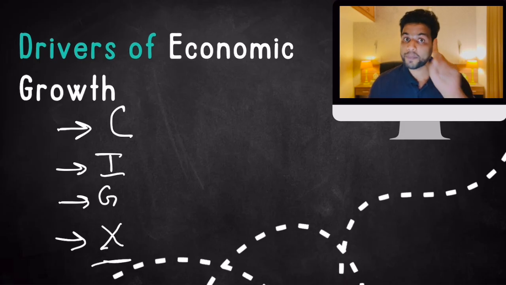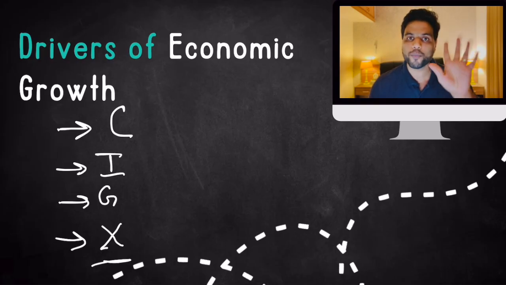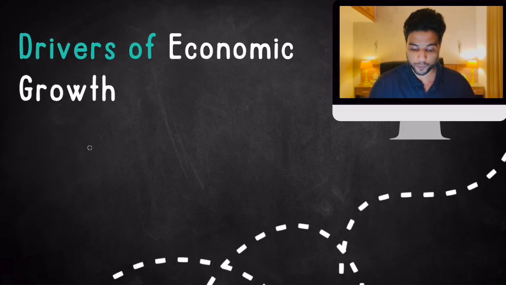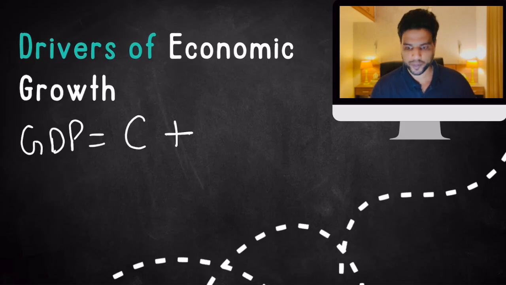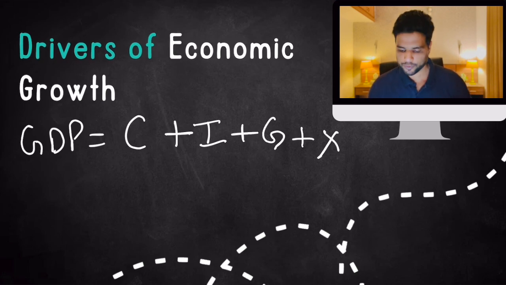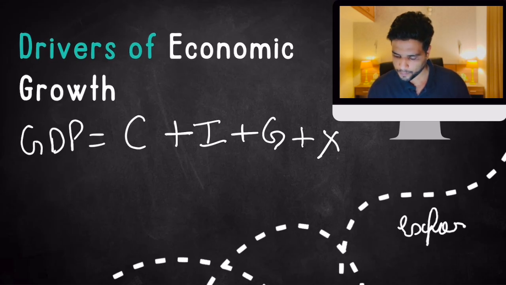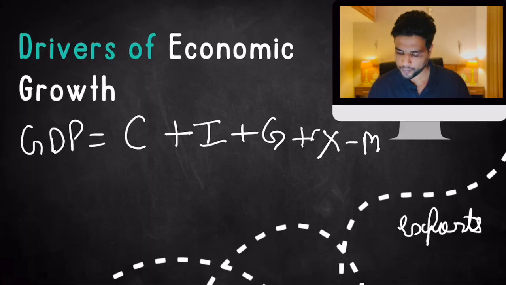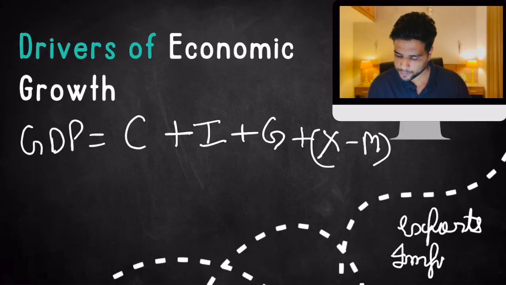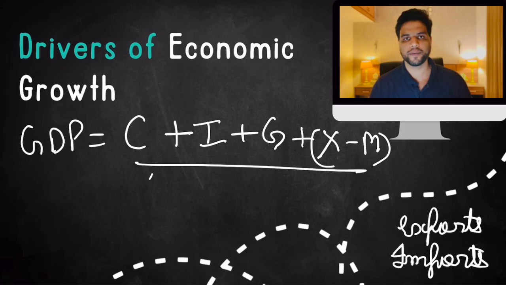Clear? And now please pay close attention. I will give you a formula for GDP and you have to remember it forever. This will clear a lot of things for you. GDP is equal to C, which is consumer expenditure, I, which is investment expenditure, plus government expenditure, plus X. X stands for exports, minus M. M stands for imports. This is your GDP. Consumer expenditure, investment, government expenditure, exports minus imports.